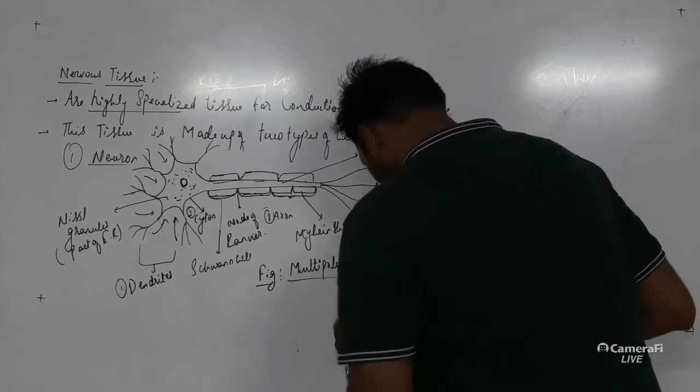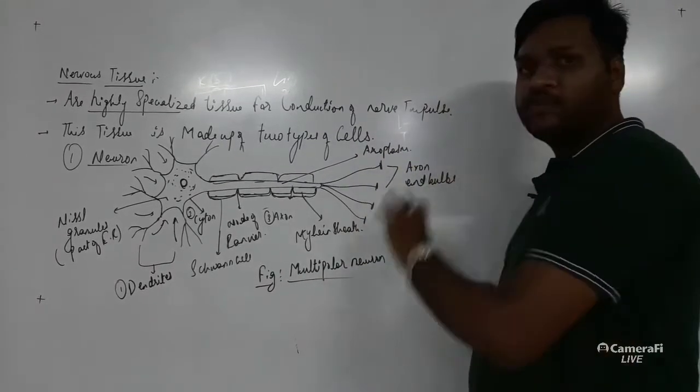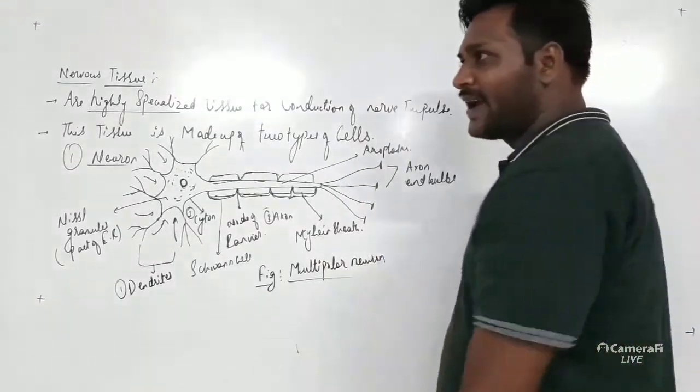So there are different types of neurons, on the basis of the formation of the axon.